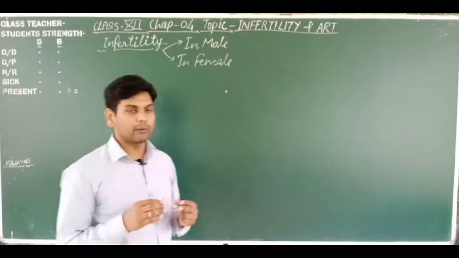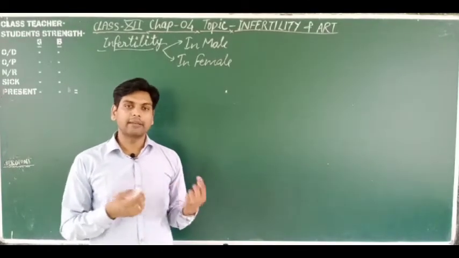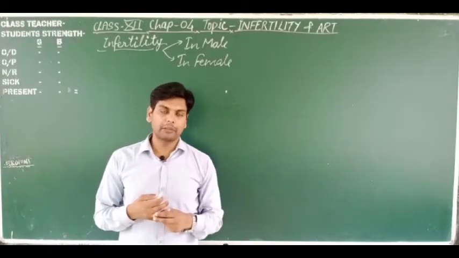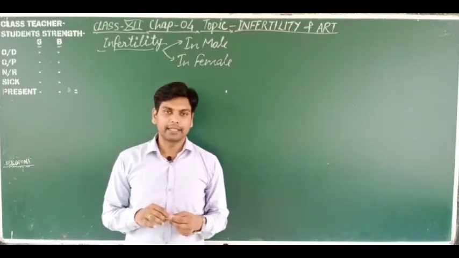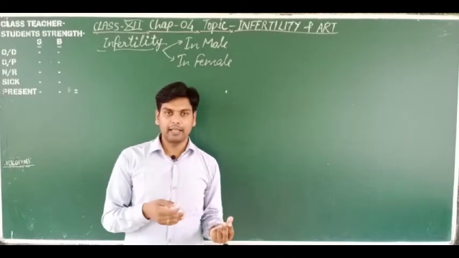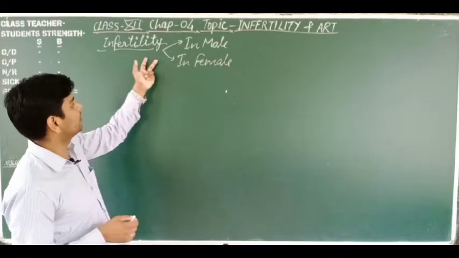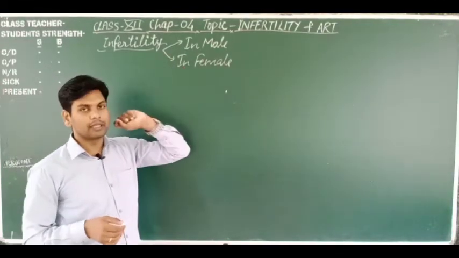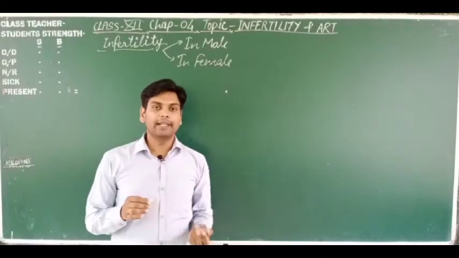You know that when a couple, male and female, are unable to produce the male and female gamete, this phenomenon is known as infertility. It may be in male and female also. So let's discuss fertility. Infertility is of two types, in male and in female. So let's discuss infertility in male, how it occurs.